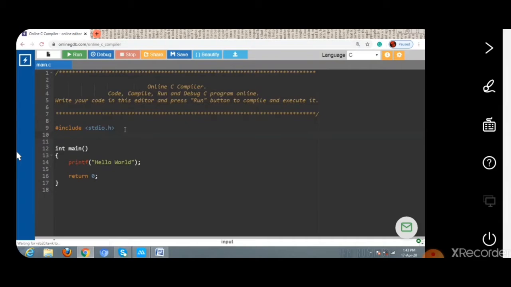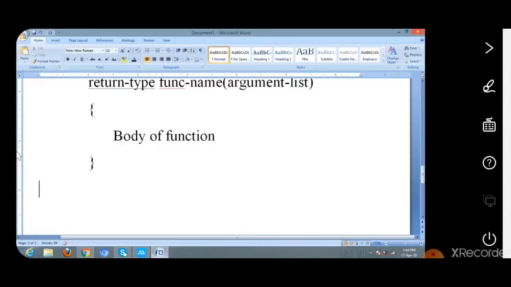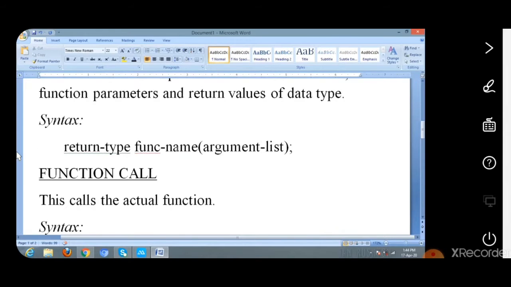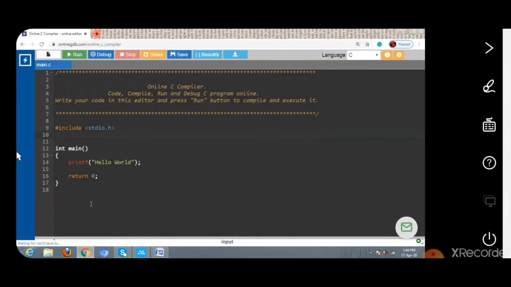First of all, the declaration. The syntax for function declaration is return type, function name, argument list. Here we just want to print hello world, so there are no arguments passed in this function, and there won't be any return type, so the return type is specified as void. Void means it does not return any value to the main function.